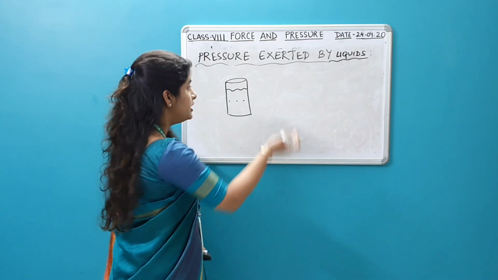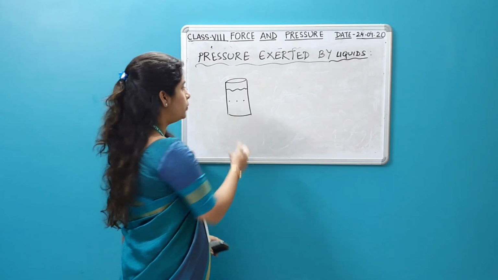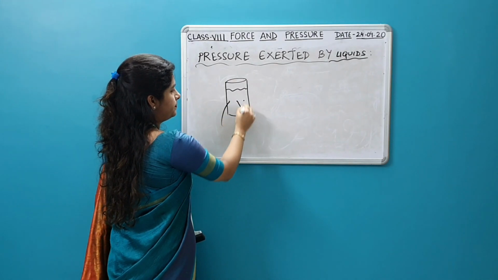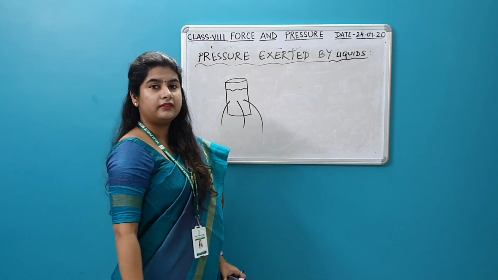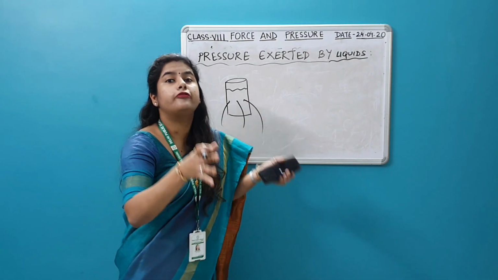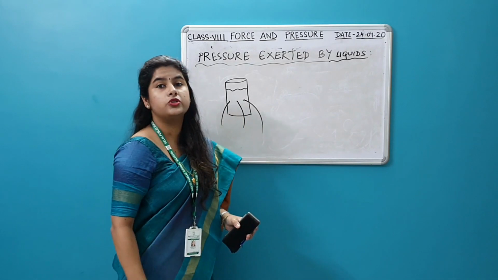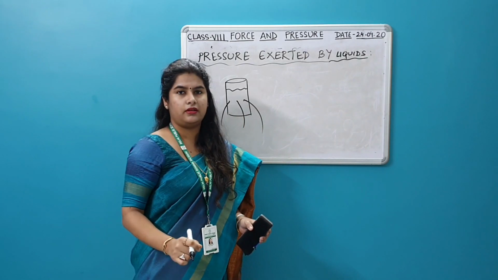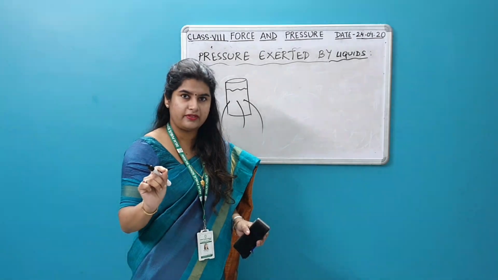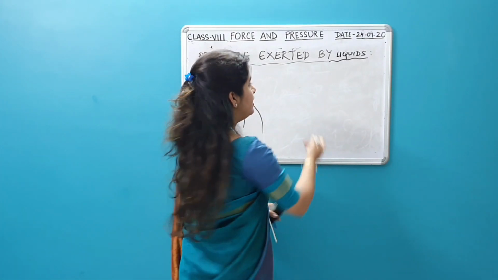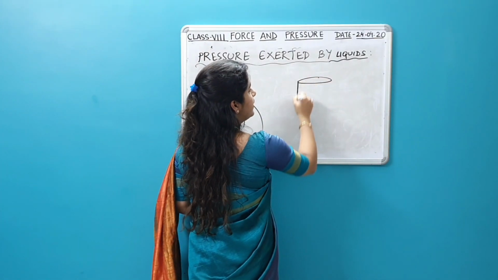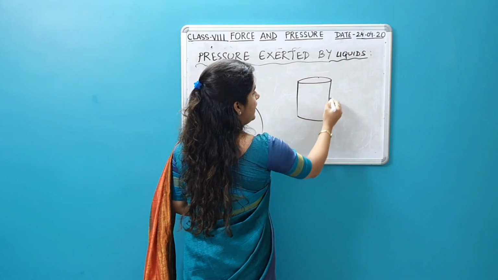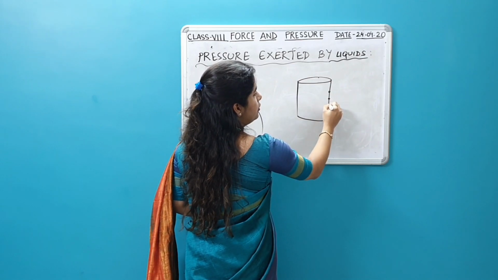We will find the water will come out of the holes like this, with the same amount of force, out of those holes which are made at the same level.